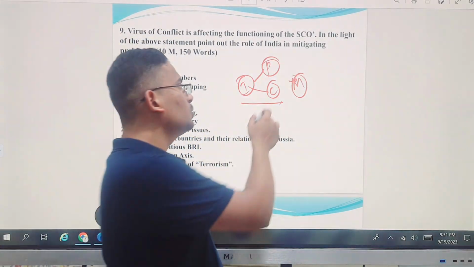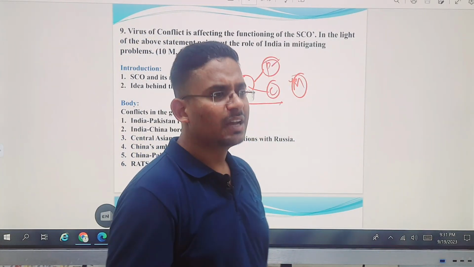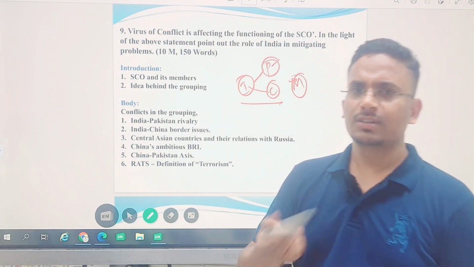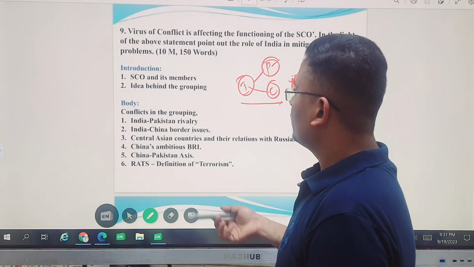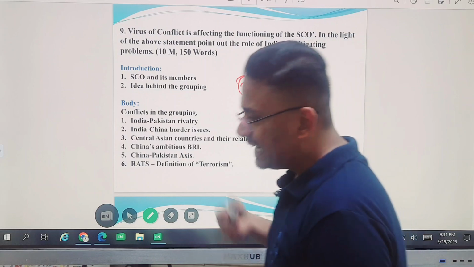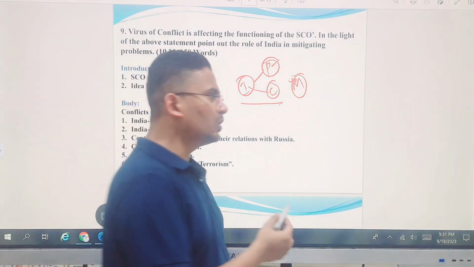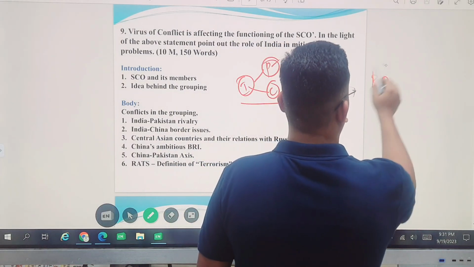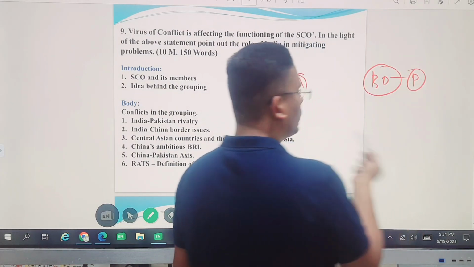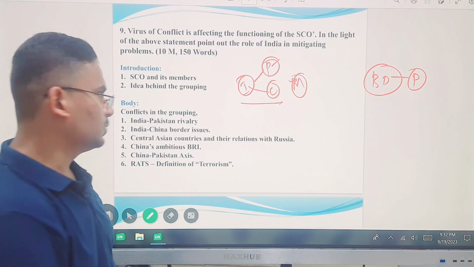Particularly coming to Pakistan, India is having cultural conflicts also, the religion thing. Then the Central Asian countries among themselves are having border disputes. So if you point out, border dispute is one of the problems which the grouping is having.